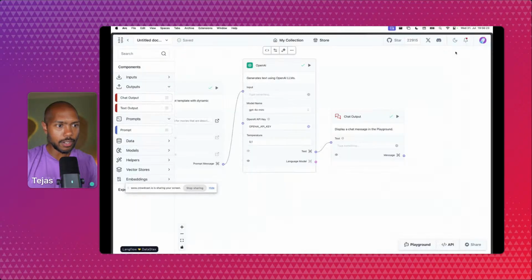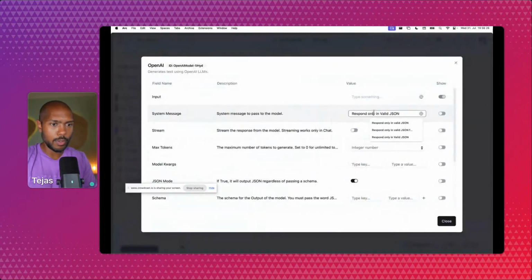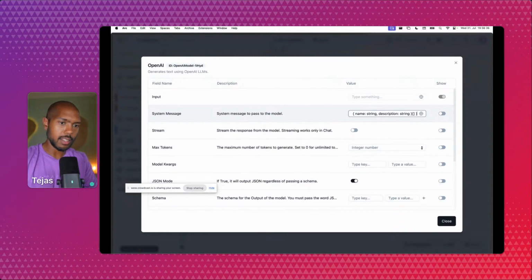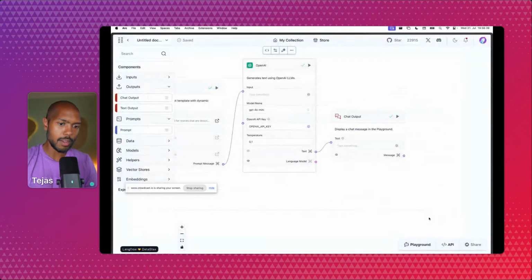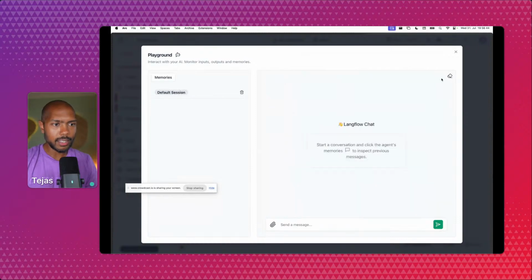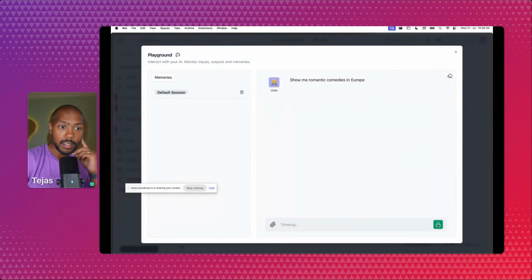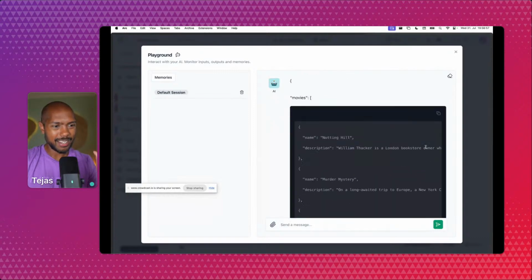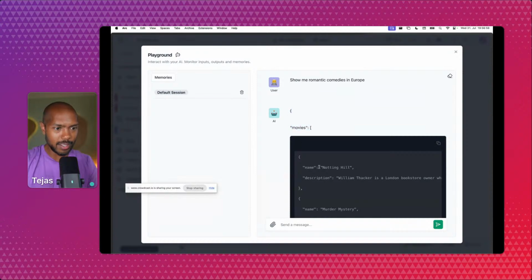So then you can even introduce schema adherence by just tweaking the system prompt. With schema, movies, name, string, description, string, and we'll add square brackets to indicate an array. You just write some basic schema. We'll try it again. And so you can rapidly iterate like this and really create a RAG flow that is completely perfect, reproducibly and deterministically. It's going to think a little bit, and there we go. It's exactly as I described: movies, name, and description.